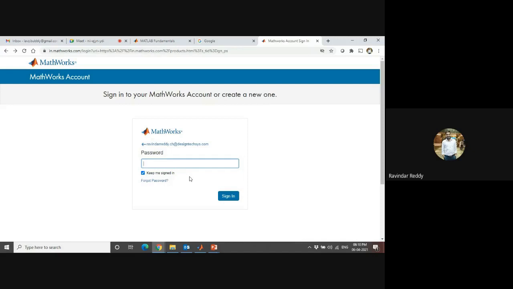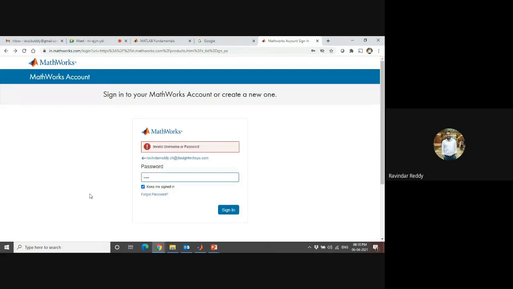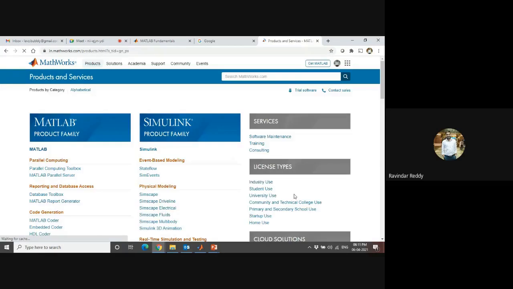That is up to you, you can put your own password. Once you enter the password, then you have the MathWorks account.